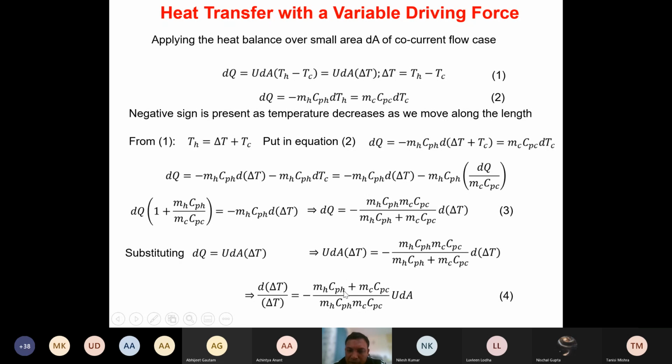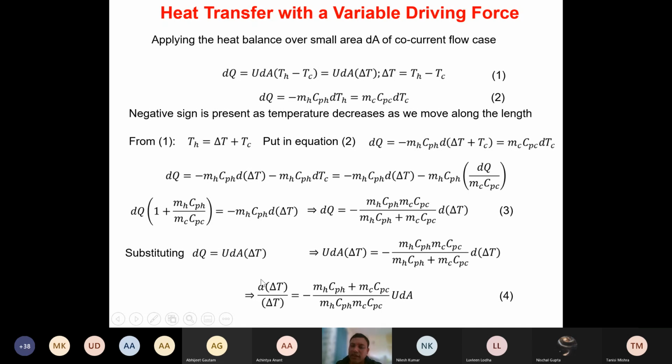So that becomes mH Cp,H plus mC Cp,C over mH Cp,H into mC Cp,C into U dA, and on the right-hand and left-hand side we will be left with d delta T by delta T. So remember here this delta T term is there, but on the right-hand side d delta T is there. So this d delta T divided by delta T is what we are going to get here after rearranging.